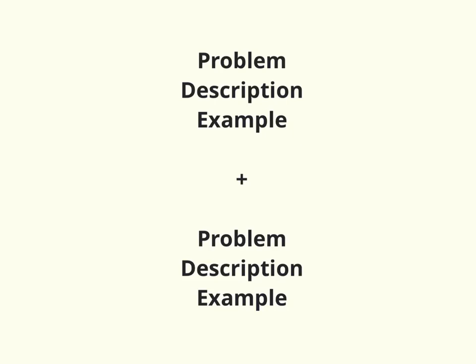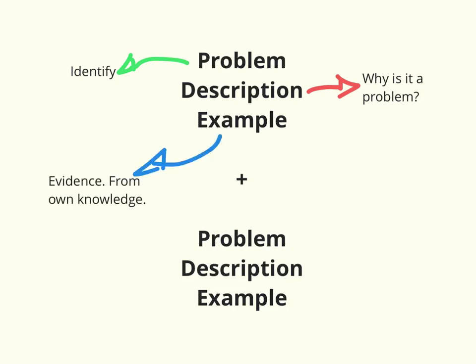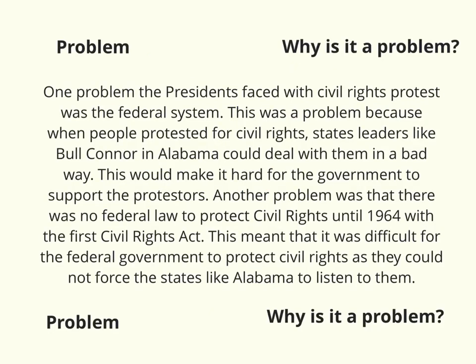So the first thing you want to do is to identify a problem. Then you want to describe why it's a problem. And then you want to give an example of when that problem took place, which will get you 3 marks, and then you do the same again for another problem that will get you those 4 dead simple, dead quick marks. So here's an answer that you could give.